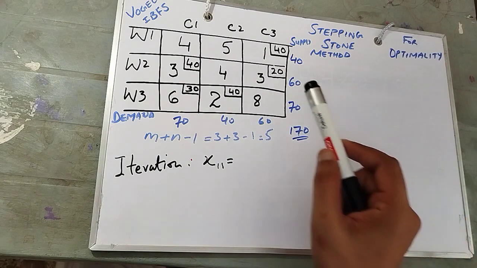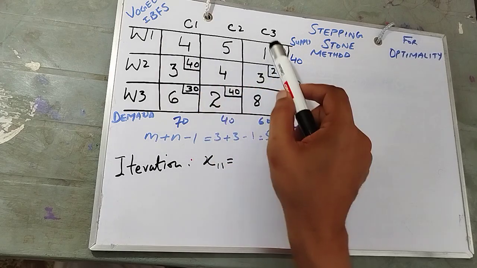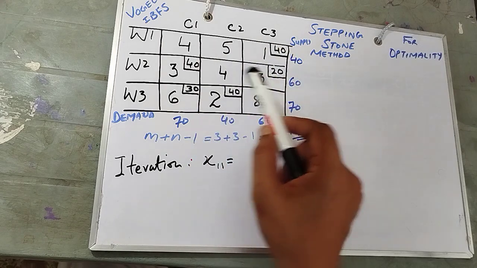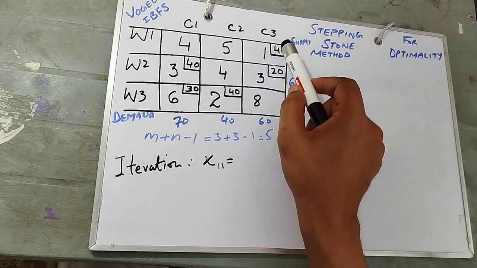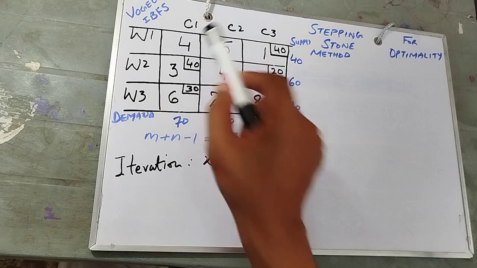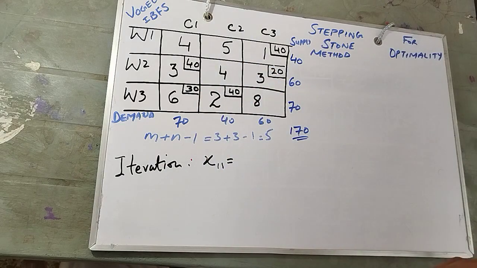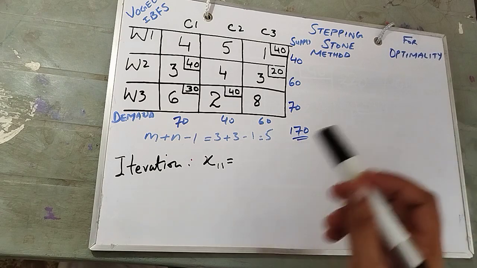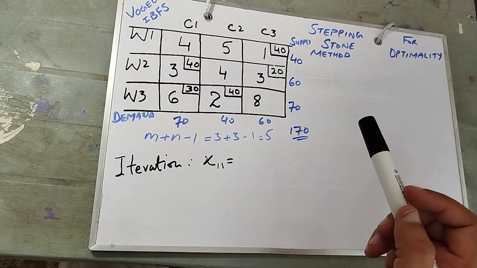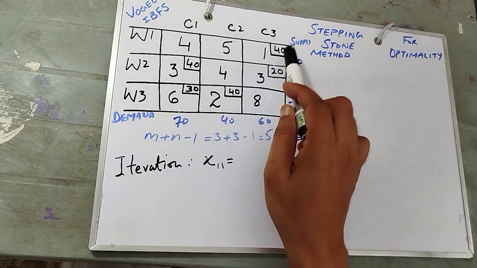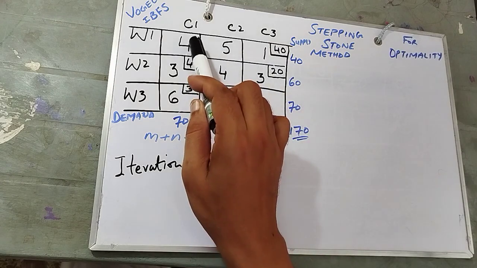Okay, so we have to move from allocated to allocated. These are the stones to step on. Stone to step on, stone to step on, stone to step on, then get back. Like there is a river flowing across the street, across the plain. So what do you do? You need to have something to put your foot on. Likewise, that is called the step stone. So these are the step stones through which you can reach your destination.